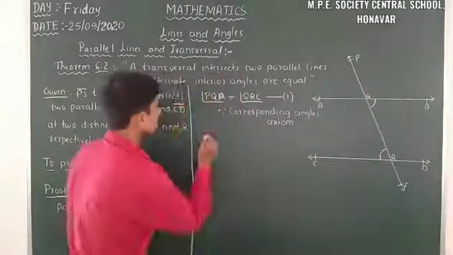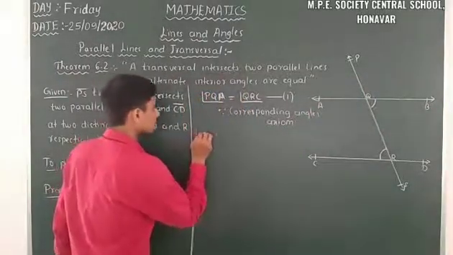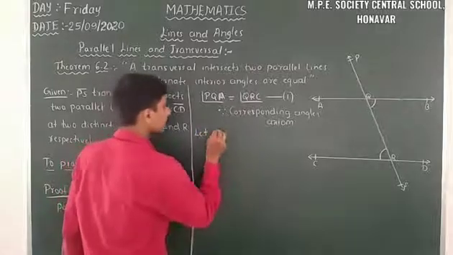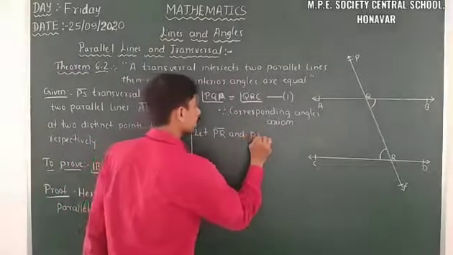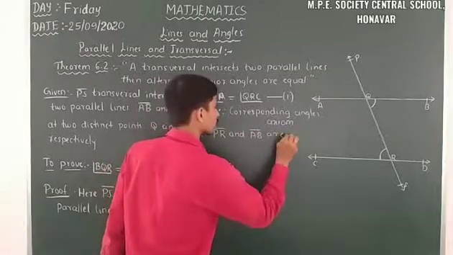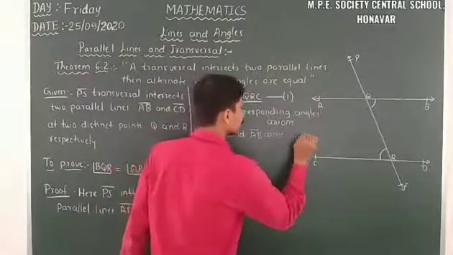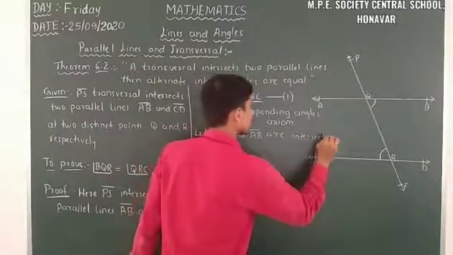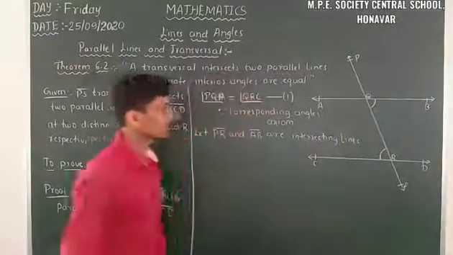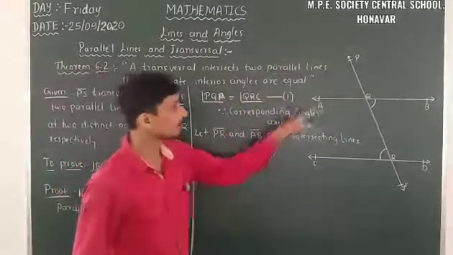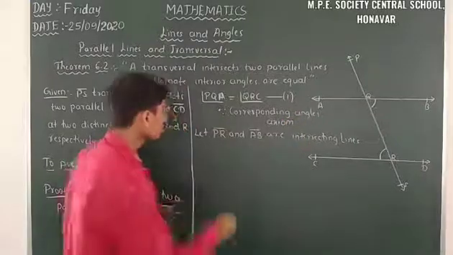Let PR and AB be intersecting lines. Then angle PQA is equal to angle BQR.